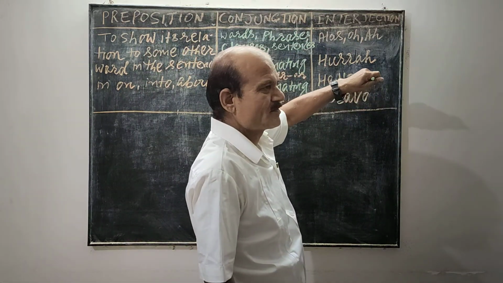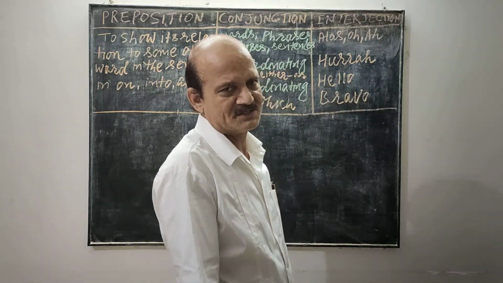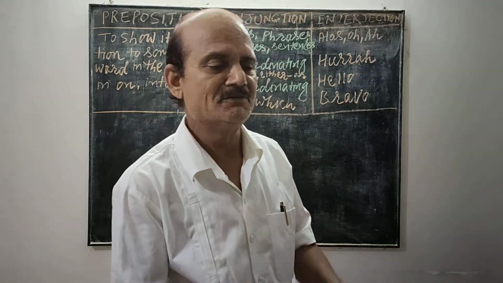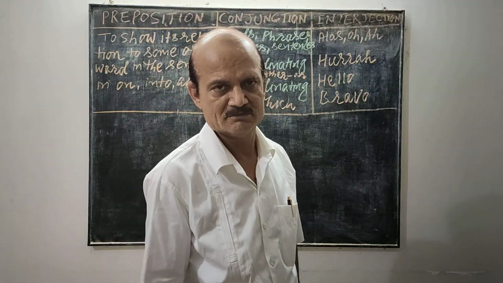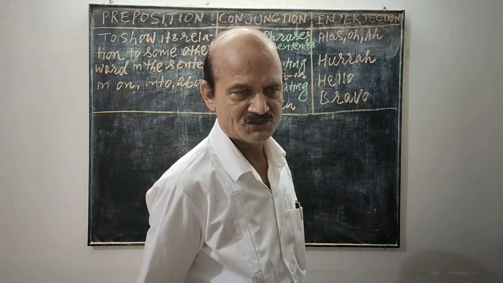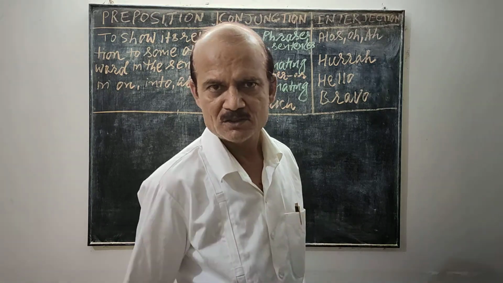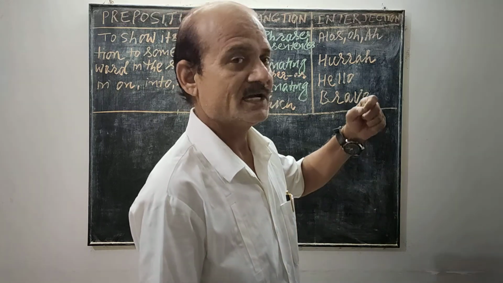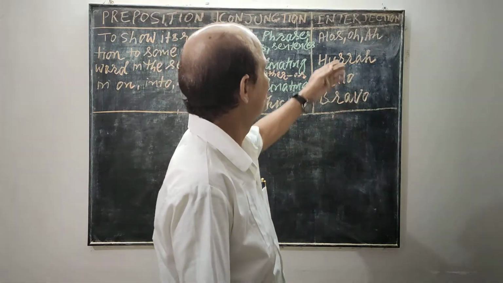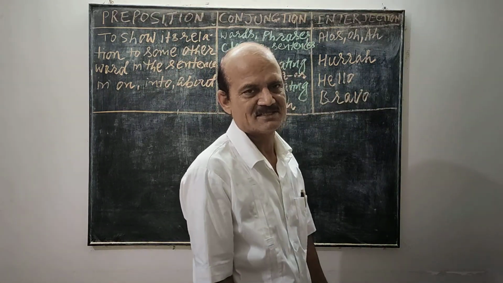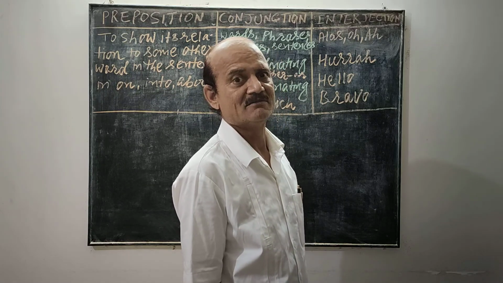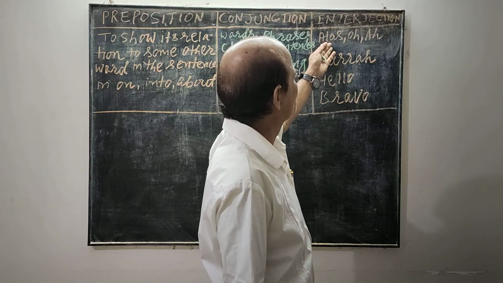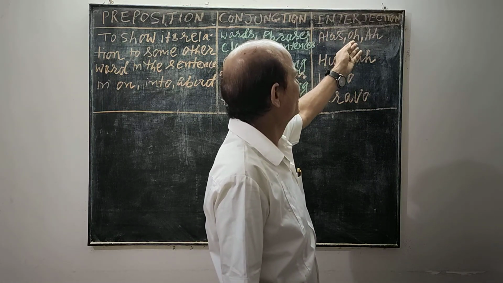Interjection. As I have already told you, a sudden feeling or emotion of happiness, sorrow, or pleasure is expressed through an interjection. When we are very sorry, we use words like alas, oh, ah.